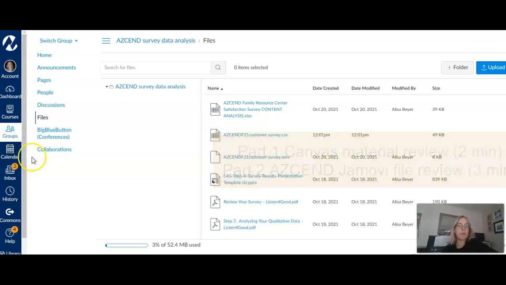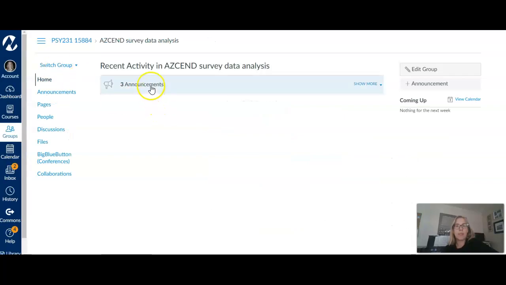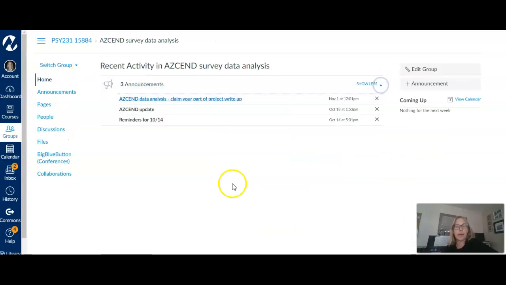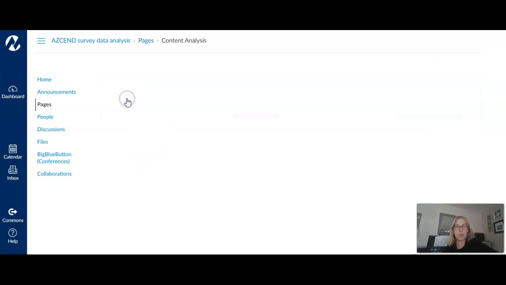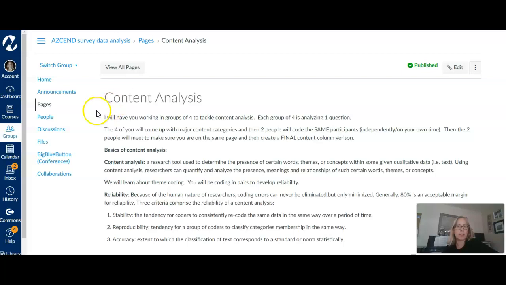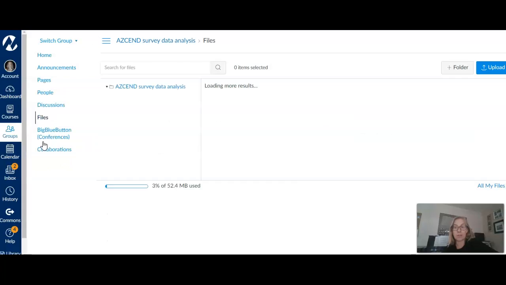So remember, if you go to groups, that's how you're going to access your group for Psych 231. When you do that, you will see announcements that are posted and different pieces of information. You'll also see a couple pages. I'll have more to add with the content analysis, but that goes over basics, and we're doing some of that today. Another important aspect is files.